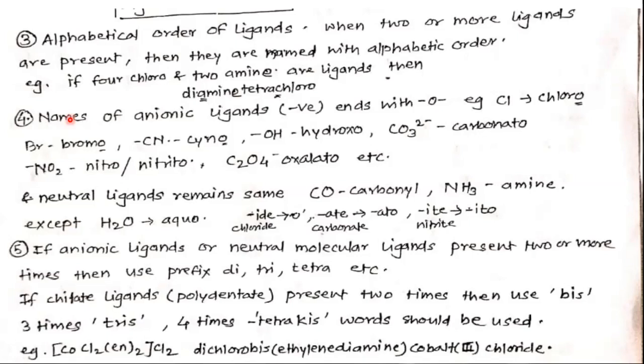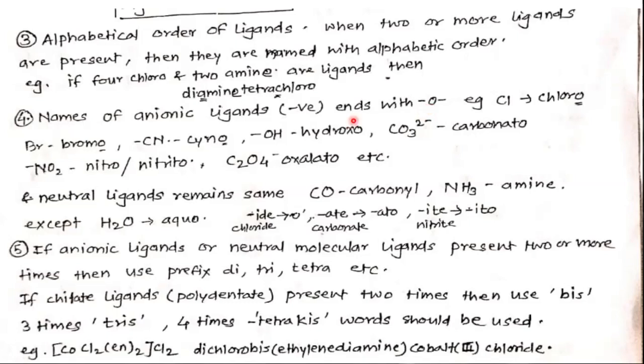Next rule. These all rules we are going to follow in the examples which we have to solve. Okay. Names of anionic ligands, negative ligands: their names end with O. Some ligands are positive, some negative, and some neutral. Ammonia, water, these are neutral ligands. Cyanide, Cl, these are negative ligands because they have a negative charge.